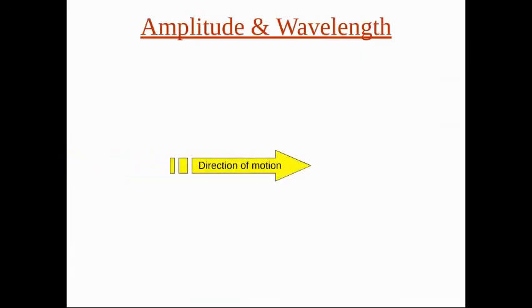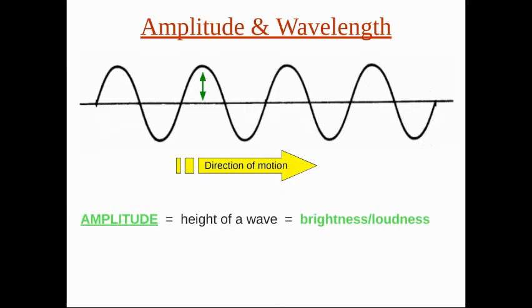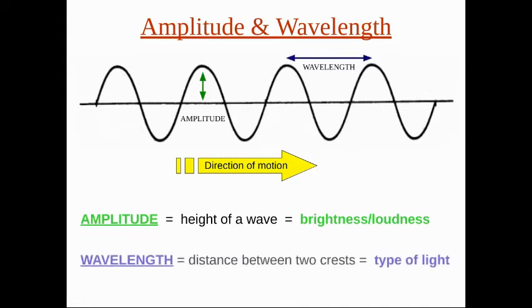Amplitude and wavelength. The amplitude is the height of a wave. It tells us how bright light is or how loud sound is. Wavelength is the distance between two crests. It tells us the type of light.